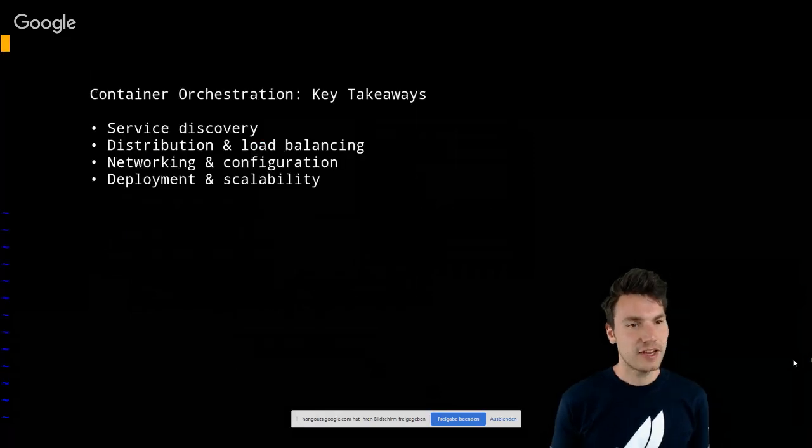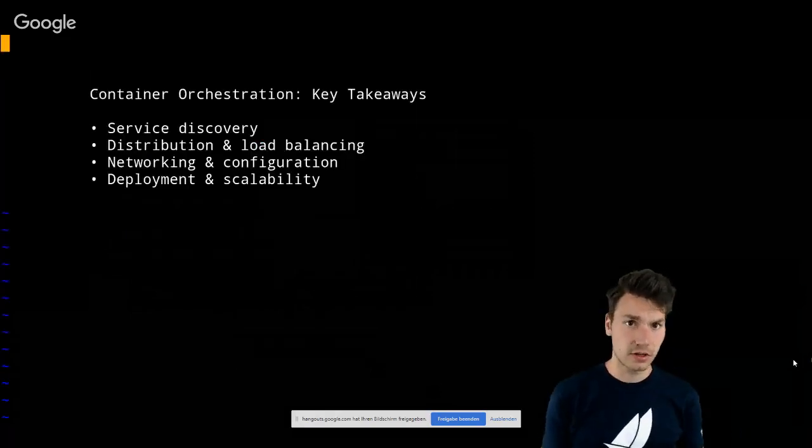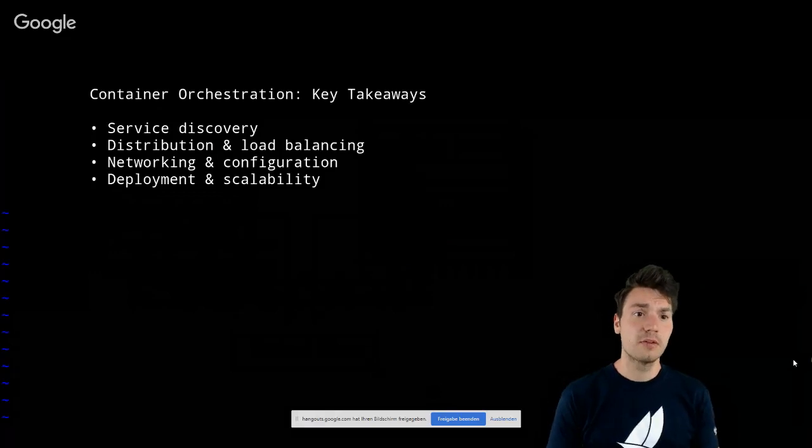So a few takeaways for container orchestration or Kubernetes in general. What it provides us is a few things. For example, we have some service discovery provided. We saw that in the Barista application. We have some DNS resolution being there out of the box. And the services specifically distribute our load and do some load balancing over the multiple instances we might specify. And of course, Kubernetes also sets up all the complicated networking and configuration of our application, so we don't have to do that in our application.